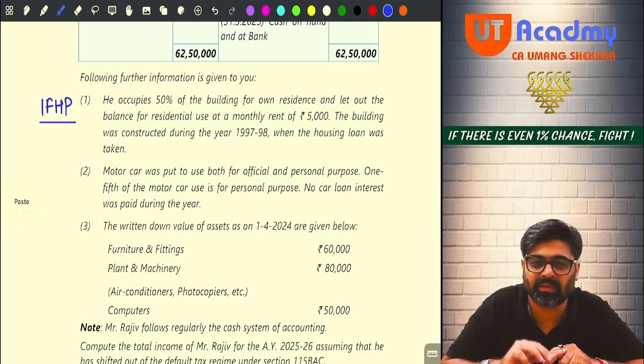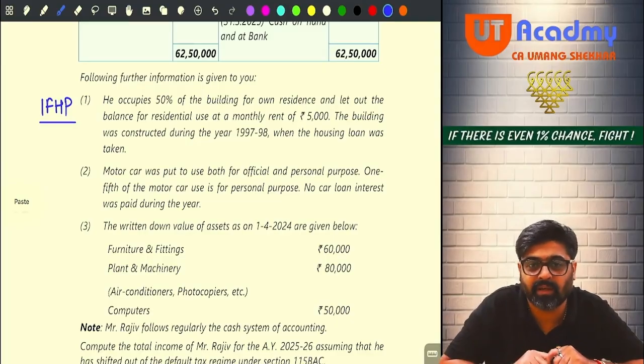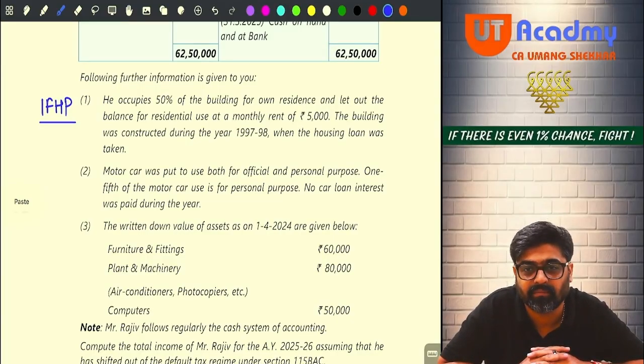Forget about your question, no? See here, this is the latest study material which is in front of you. ICAI study mat. The study mat which you are having in your hands is old.